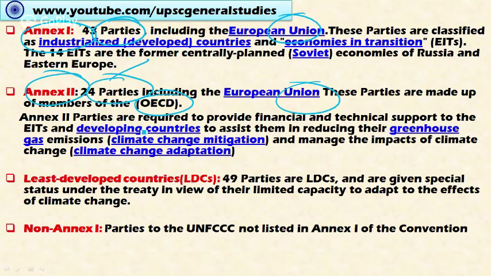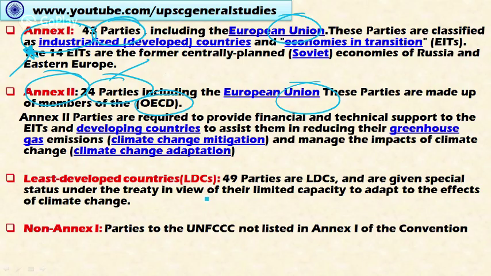And the Annex 2 countries have the responsibility to provide financial and technical support to the developing countries to assist them in reducing the global greenhouse gas emissions, in the areas of both climate change mitigation as well as climate change adaptation. So here Annex 2 countries provide money and technology resources to the developing countries to reduce the greenhouse gas emissions in these developing countries. Annex 1 countries are mandated to reduce global greenhouse gas emissions. So these are legally obligated to reduce the global greenhouse gas emissions under the Kyoto Protocol.